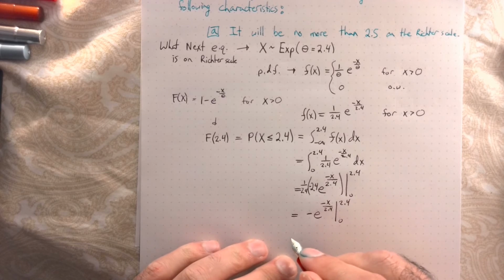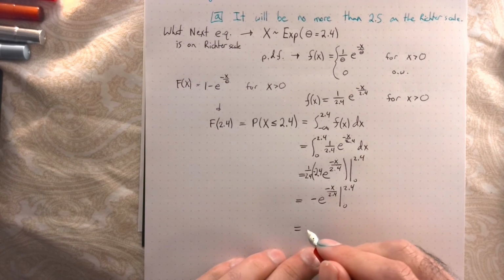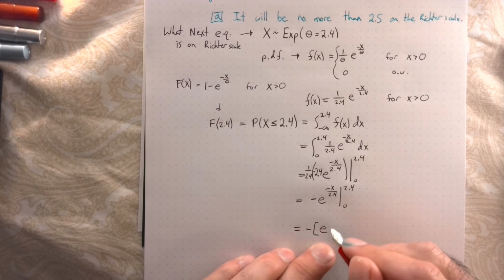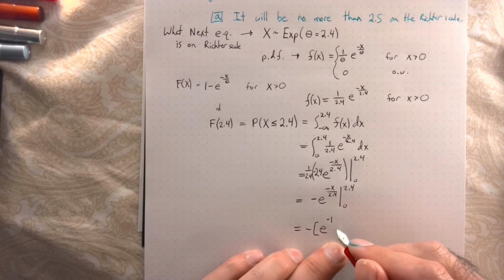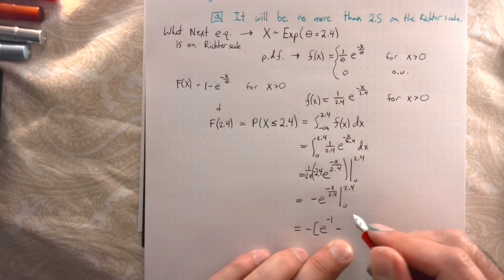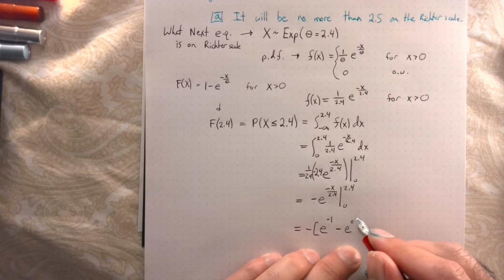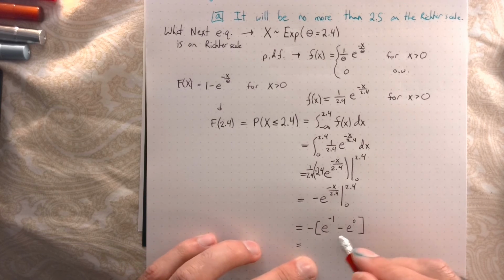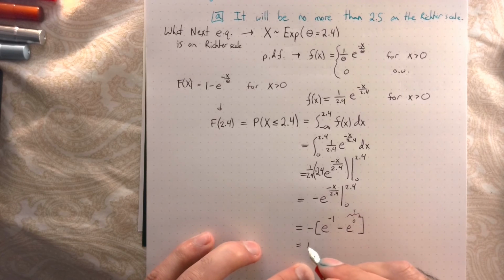This is equal to minus, I plug in the top number, e to the minus 2.4 over 2.4, so e to the minus first, minus, I plug in the bottom number, e to the 0th power, which is just 1. When I distribute the negative sign, this is going to be 1 minus e to the minus first power.